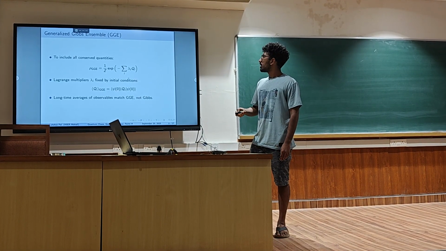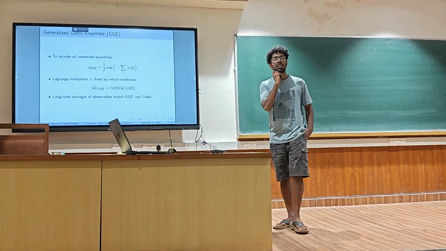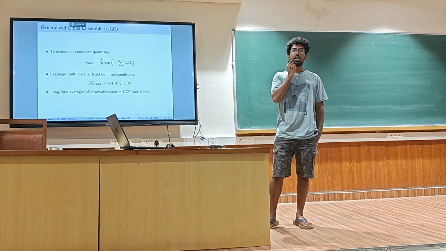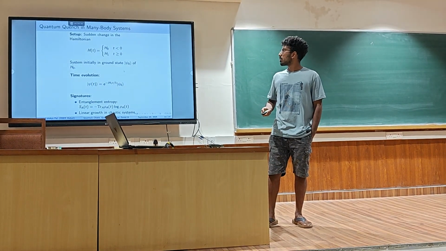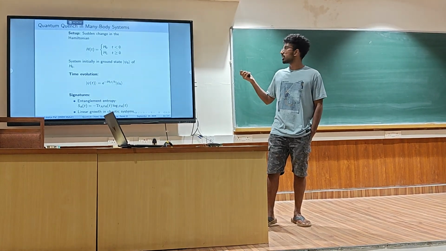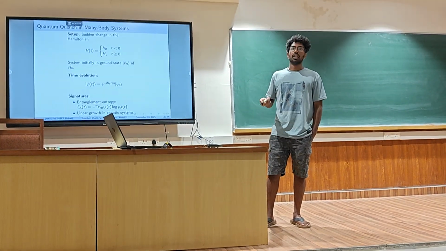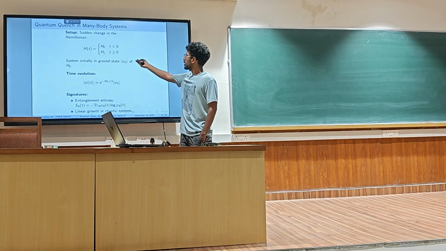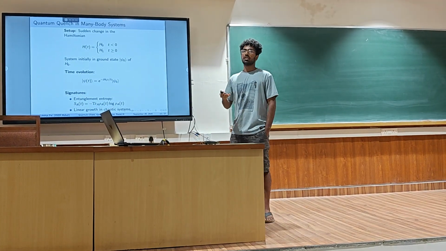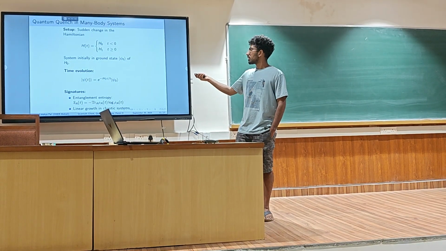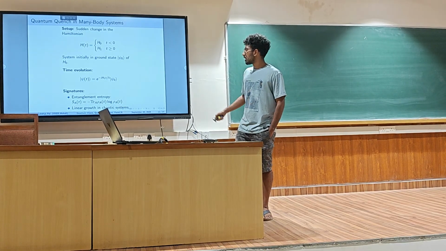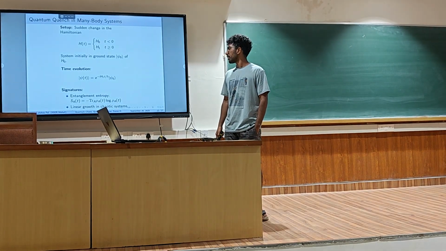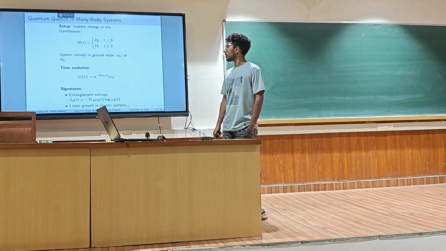If we want to study any thermodynamical quantities, we have to put the system out of equilibrium. To do that, classically we put in a thermal bath or something. Here we can do something called a quantum quench. A quantum quench is basically just changing our Hamiltonian suddenly by changing some parameter, be it the interaction parameter or the hopping parameter. At time less than 0, it was H0; at time greater than or equal to 0, it is H1. This basically puts our system out of equilibrium. Then, using the Heisenberg picture, we can time evolve the state.